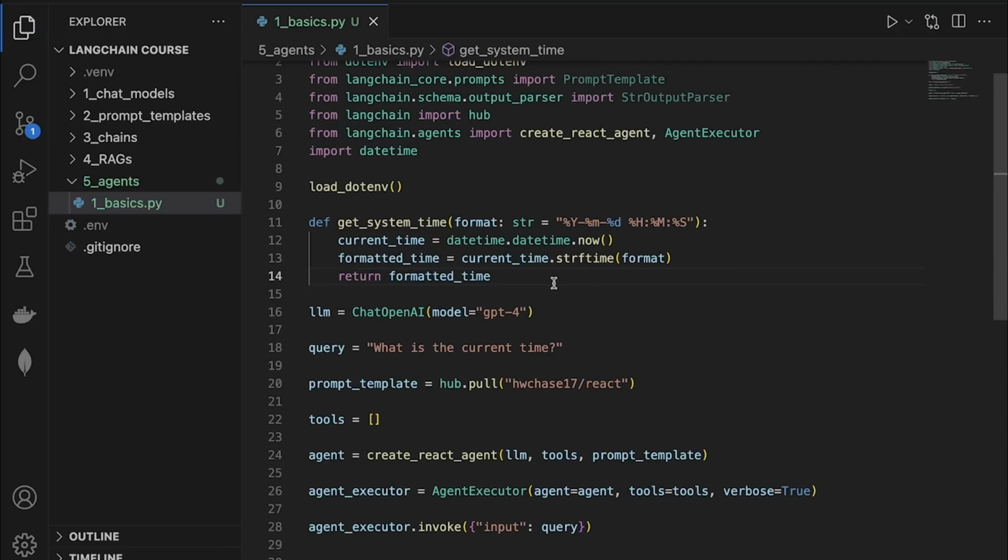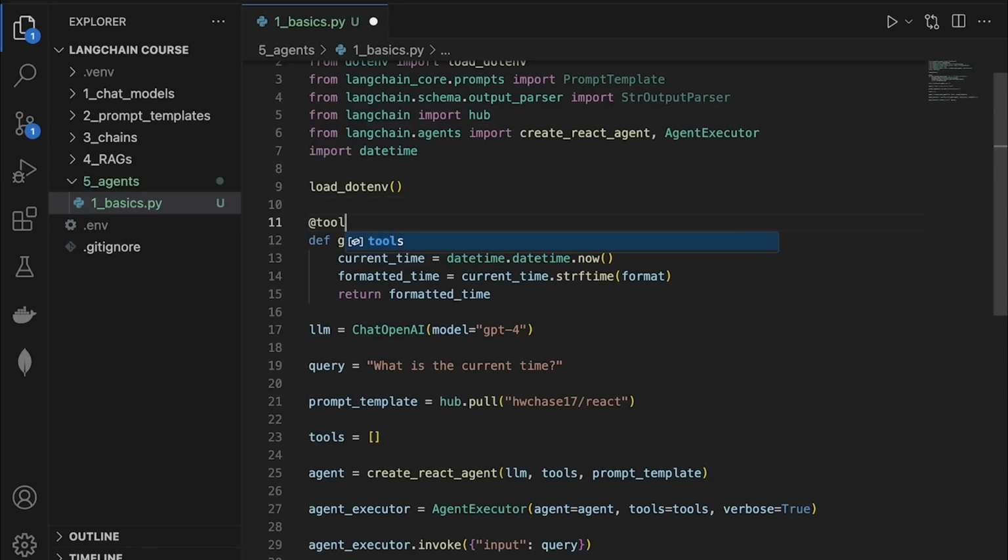So we have a pretty decent function that returns the current time, but unfortunately, LangChain doesn't actually know what to do with this particular function. There is one more additional thing that we have to do. We have to add a Python decorator for this function so that we can say @tool.